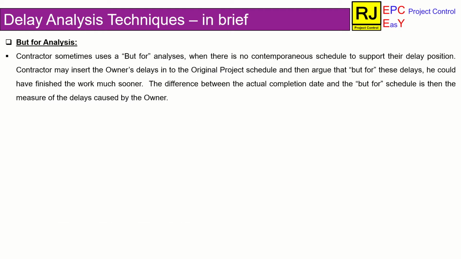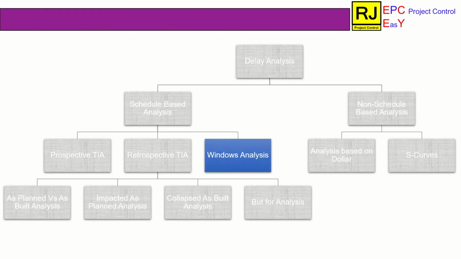This technique is also not largely in practice. Hence, I am just covering it here shortly. This is one way similar to impacted as planned schedule. In the absence of a properly updated schedule, the contractor may introduce only the owner caused delays in the original project schedule, that is baseline schedule, and will claim that but for the owner caused delays, the project would have been completed much sooner. Next is Windows analysis.